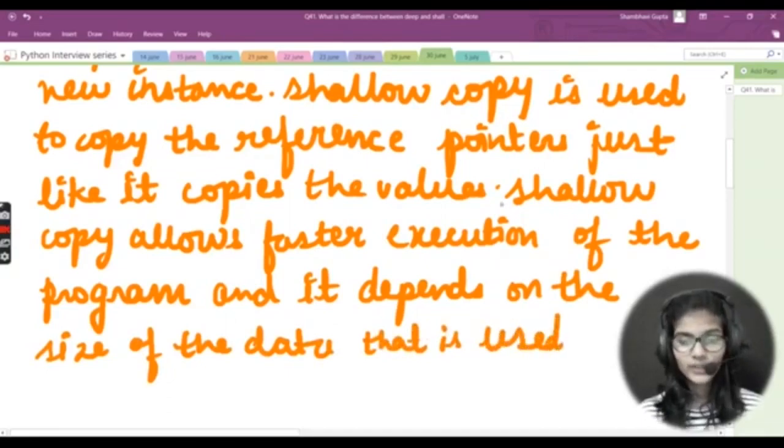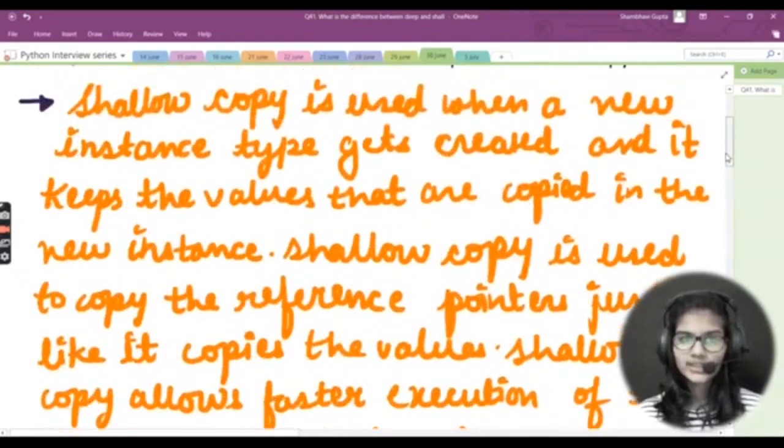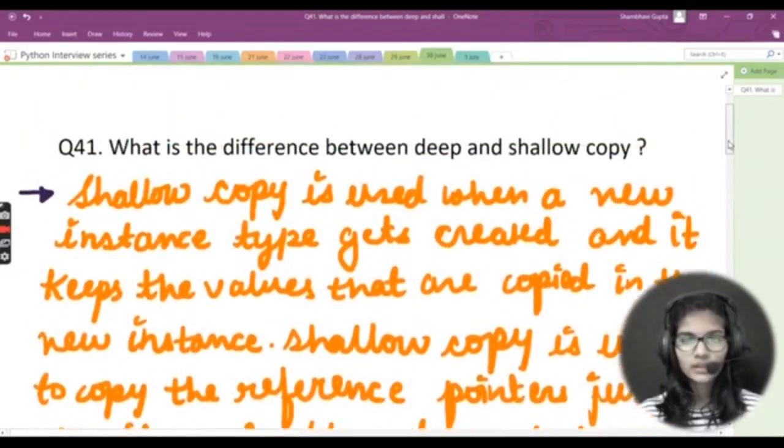So basically shallow copy allows the faster execution of the program, and even it depends on the size of the data that is used. This is all about the shallow copy. Let me revise that once, and we'll be writing about the deep copy.